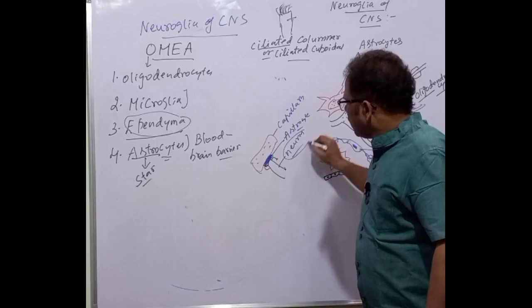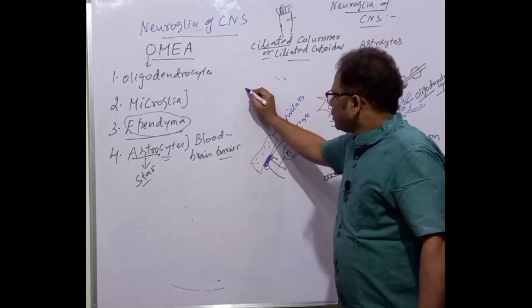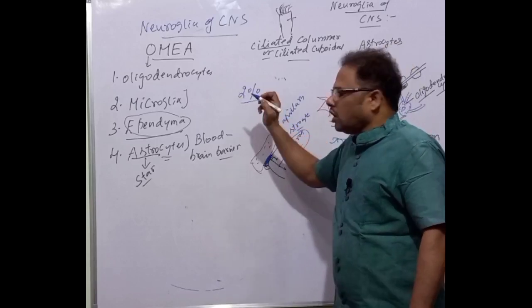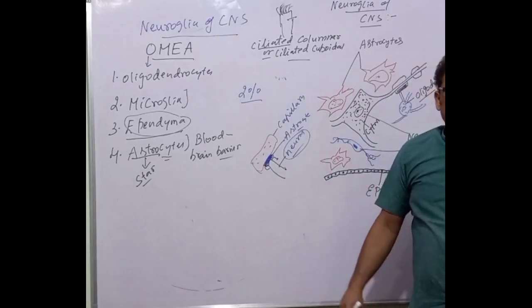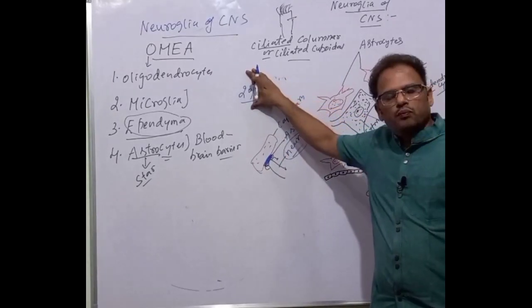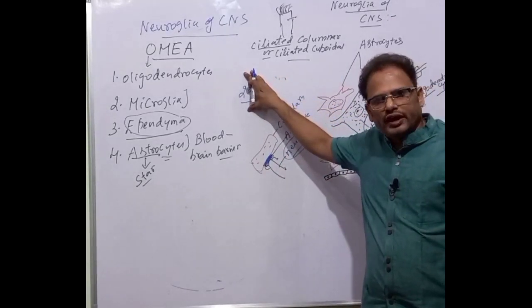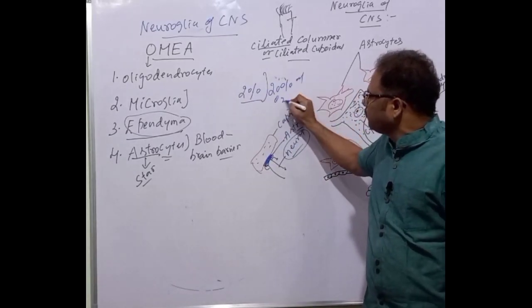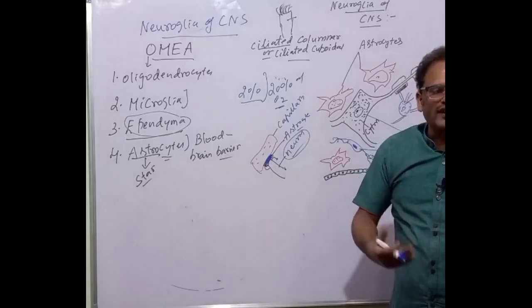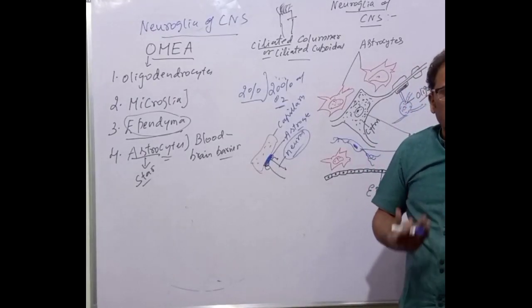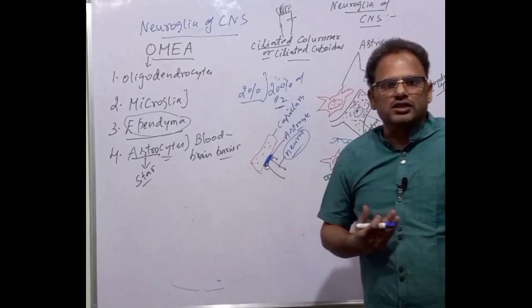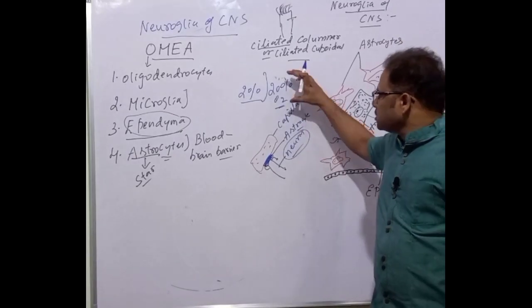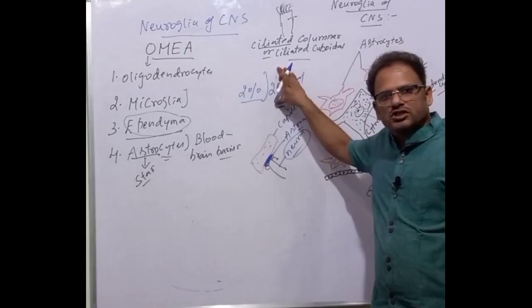The brain comprises only 2% of the human body weight, but it consumes 20% of the oxygen. That is because more intense neuronal activity means more metabolism, isn't it? That's why it consumes as much as 20% of the total oxygen.